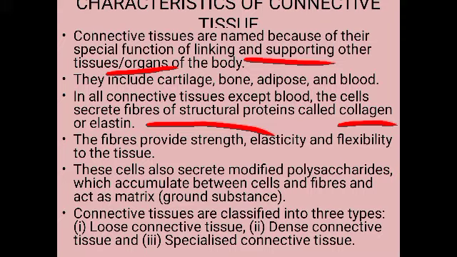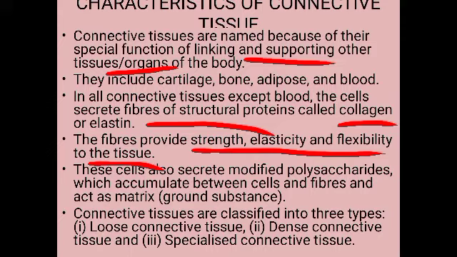Now these collagen or elastin fibers provide strength, elasticity and flexibility to the tissue. So what is the function of these proteins secreted by the cells of this connective tissue? They provide strength, elasticity and flexibility to the tissues.